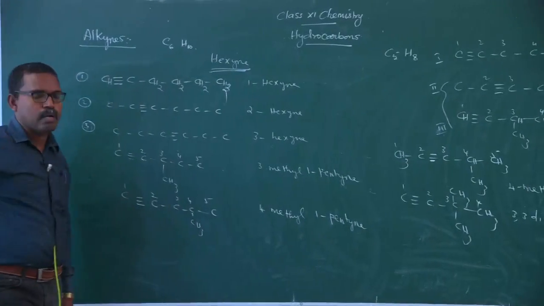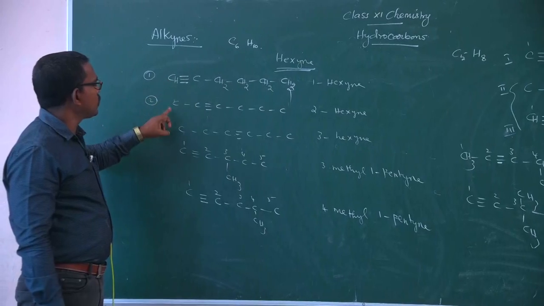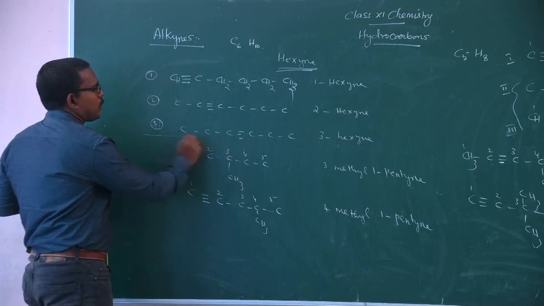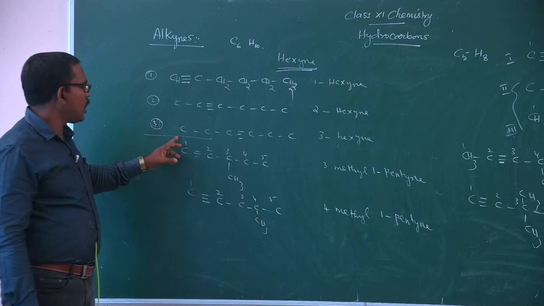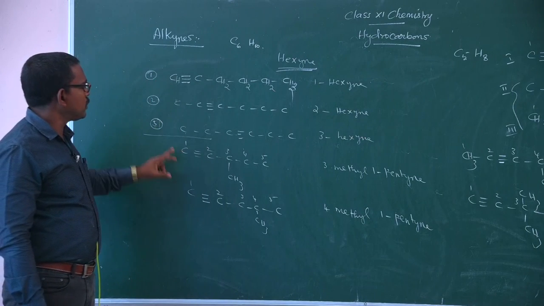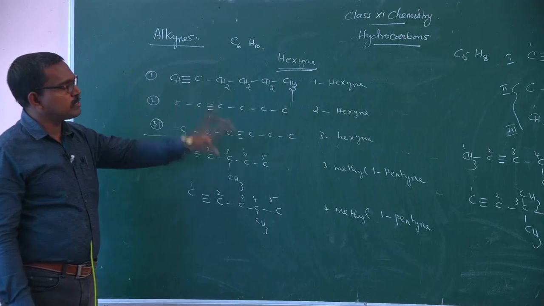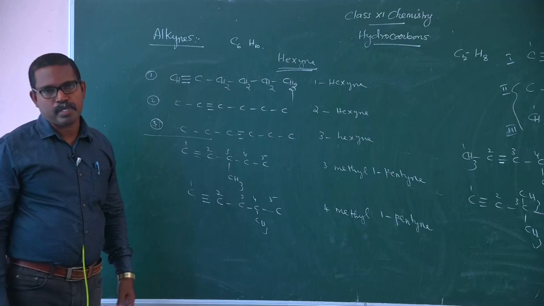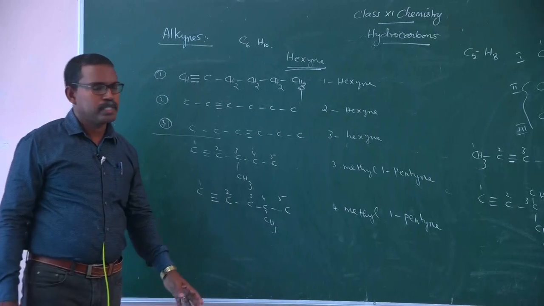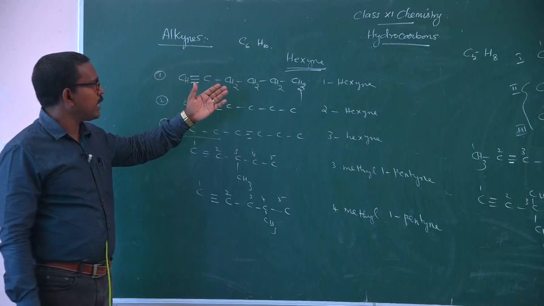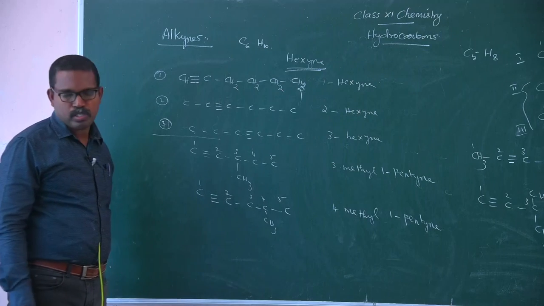Now you are in a position to say what isomerism is possible for these compounds. Compounds number 1, 2, 3: position isomerism is possible. Compounds 1 and 4, 1 and 5, 1 and 6, 1 and 7: chain isomers are possible. Two types of isomerism are possible in the case of hexyne, and totally 7 isomers are possible for these compounds.